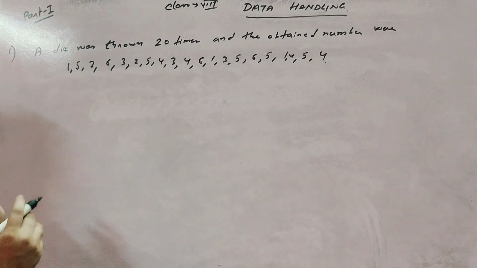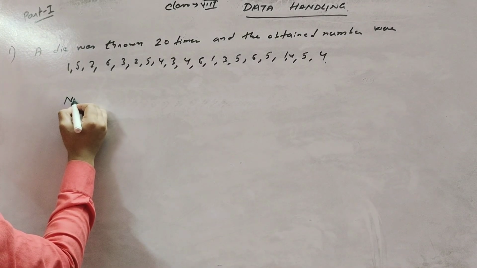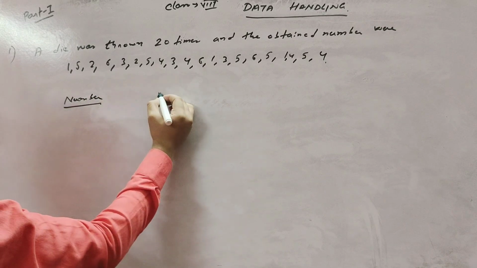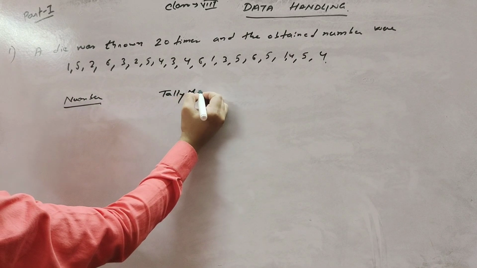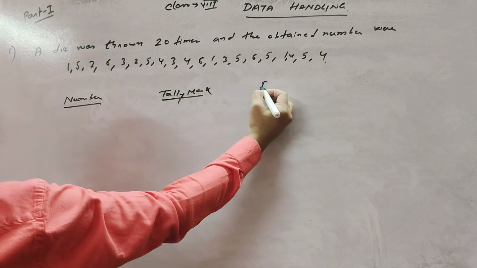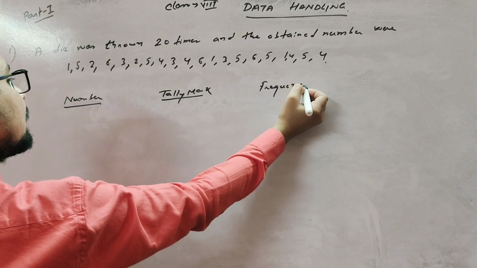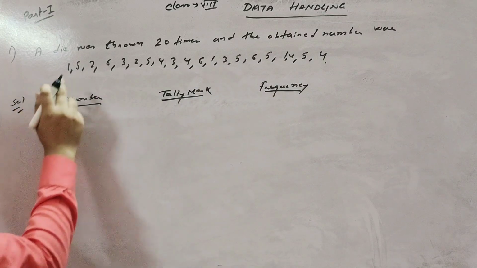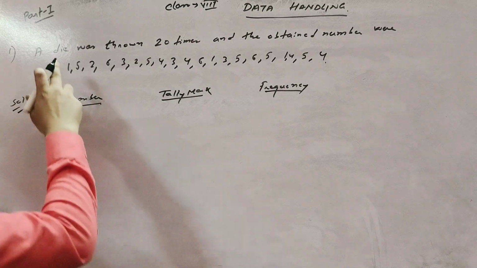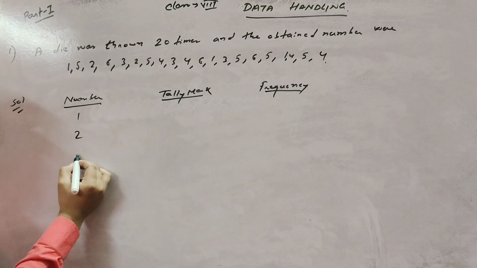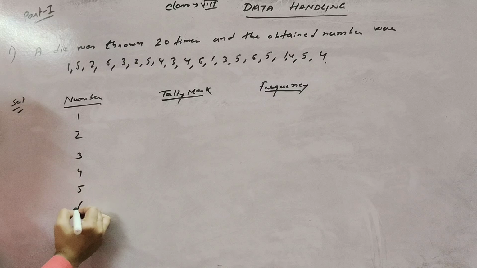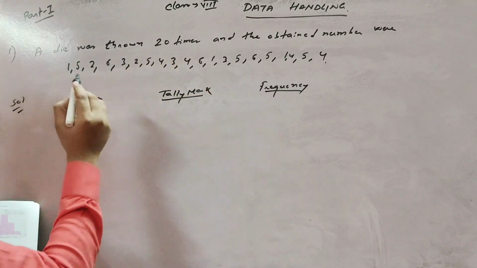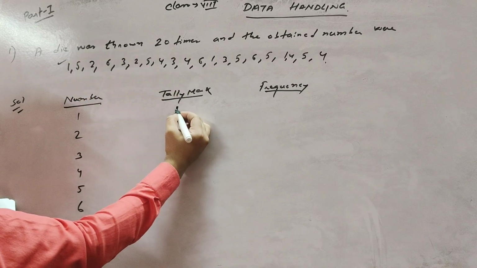First of all, we draw a table. Write here numbers, tally mark, and frequency. So, the solution: when you throw a die, what numbers come? 1, 2, 3, 4, 5, 6. Now use the tally mark. Tally mark means how many times these numbers come. First number is 1, so you give a tally mark here.